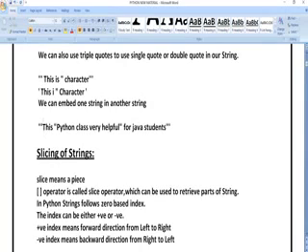So here you can see another example. For this I have started triple quotes. This Python class is very helpful. I have written "Python class is very helpful" in double quotes. For Java students, after completing my statement, I have ended with triple quotes. It means inside the triple quotes, I can use double quotes, where I have used double quotes for "Python class is very helpful".